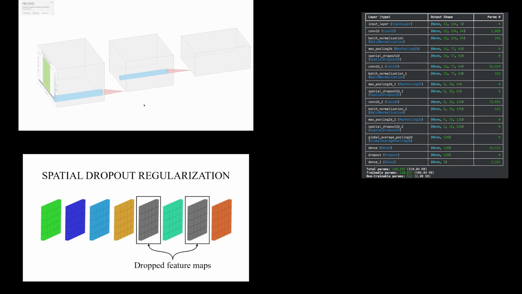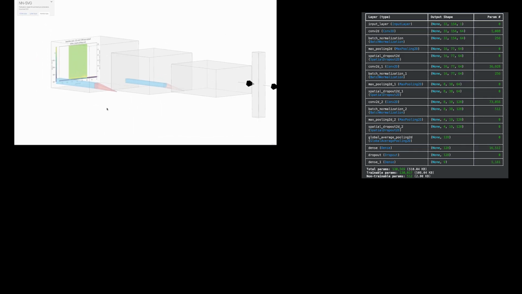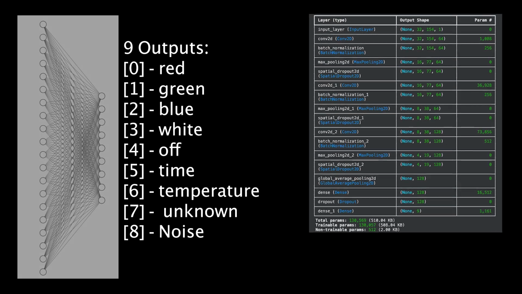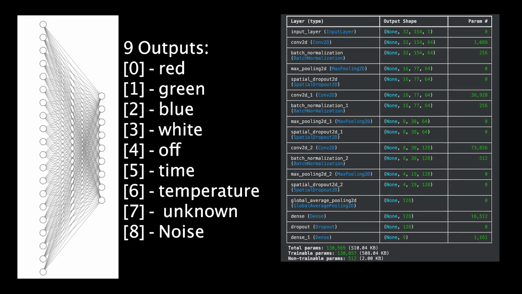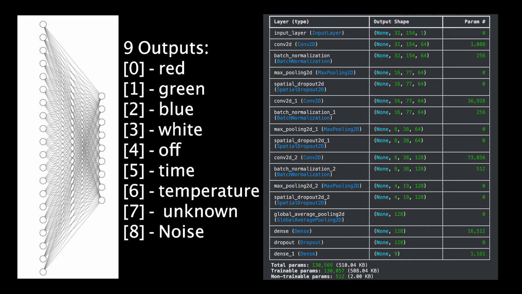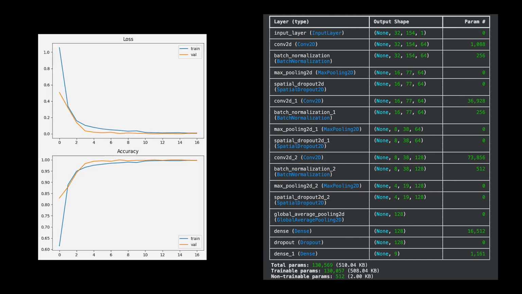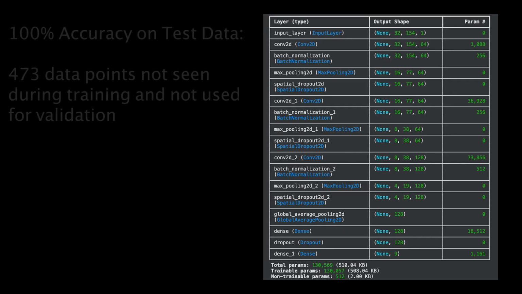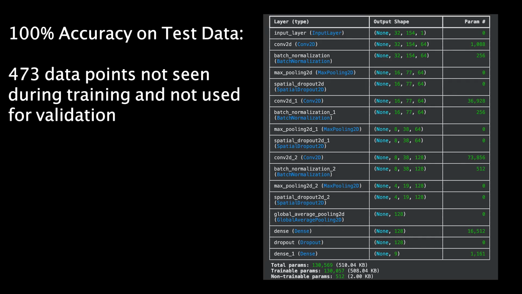We then repeat the process, another 2D convolution, this time with 3x3 kernels of 64 size. The final convolutional layer has 128 kernels, which represent more abstract features. We then take a global average of these 128 maps and set that as our first dense layer, which connects to the final dense layer that has 9 neurons. These correspond to our 9 classes and are the predictions of the model. We trained our convolutional neural network with an Adam optimizer and a cross-entropy cost function. The model actually achieved 100% accuracy on test data.